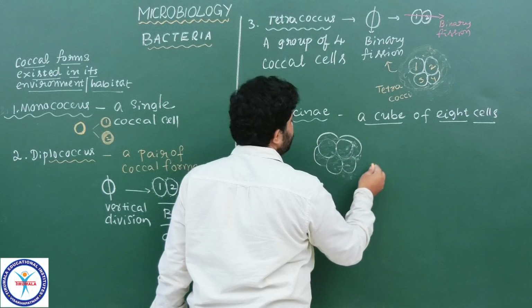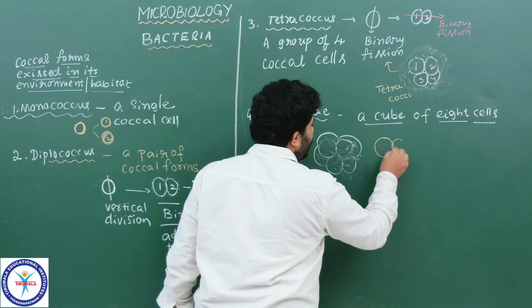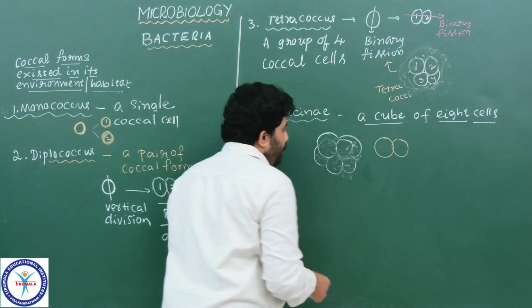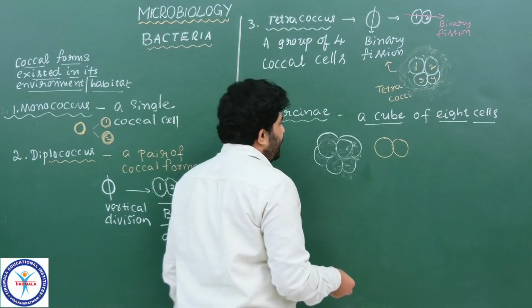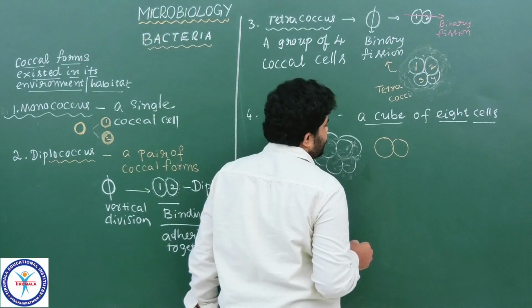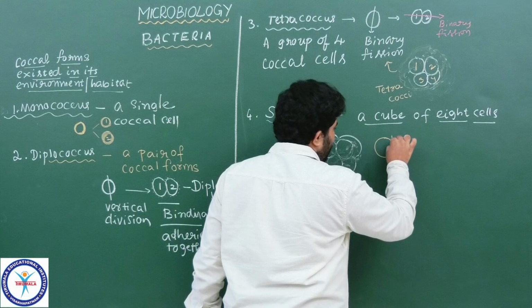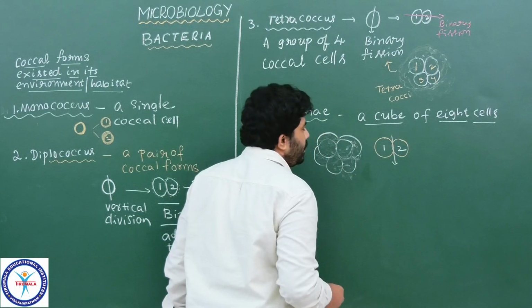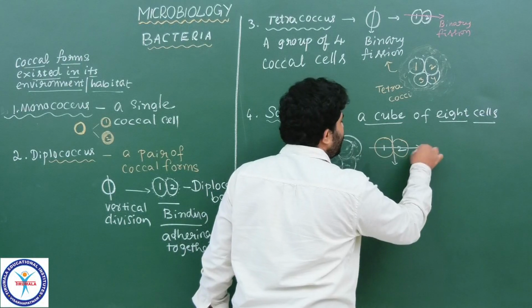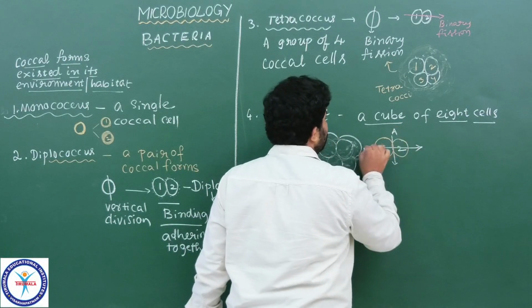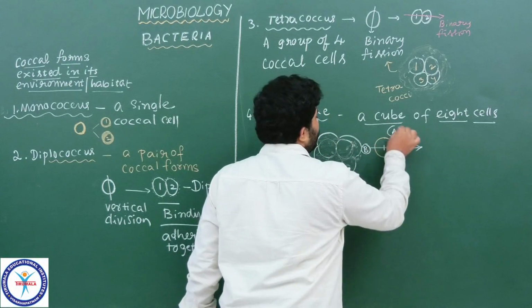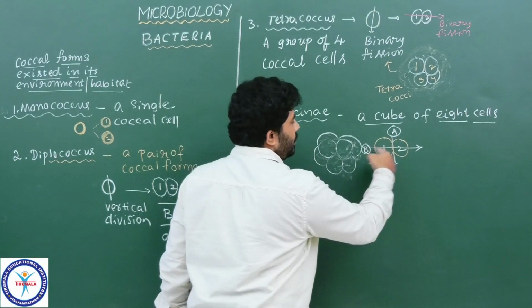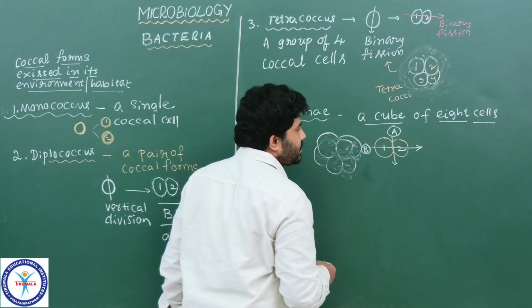Generally there are 8 cells. For example, this single coccus is dividing by binary fission in this direction. It forms 2 cells initially, 1, 2. After that, these 2 are again divided in this direction. This is A, this is B. In the binary fission of B, again a horizontal or transverse section is done here.